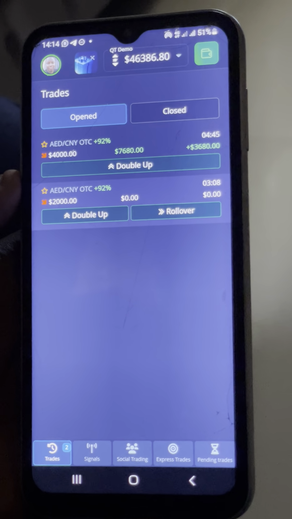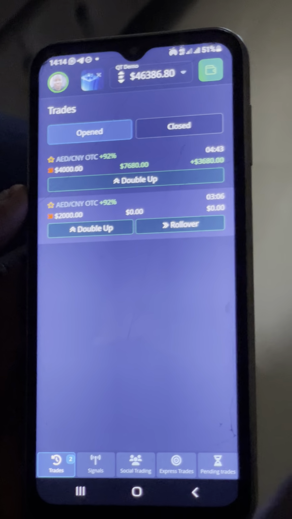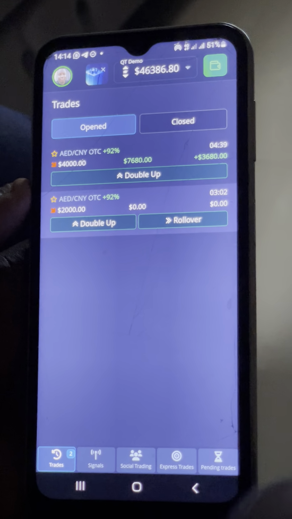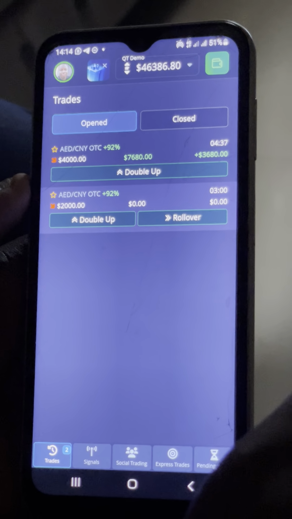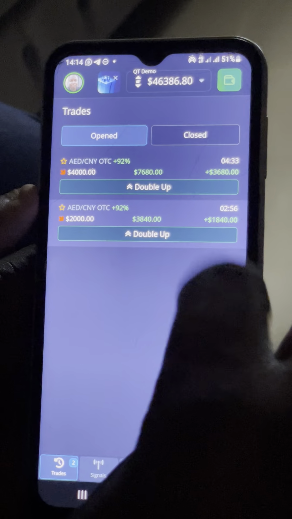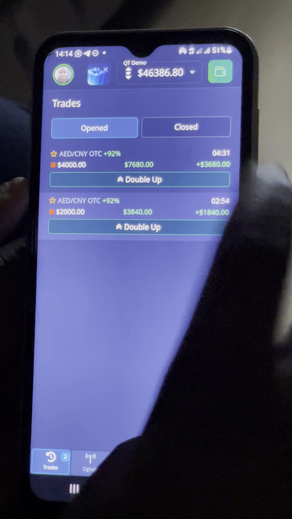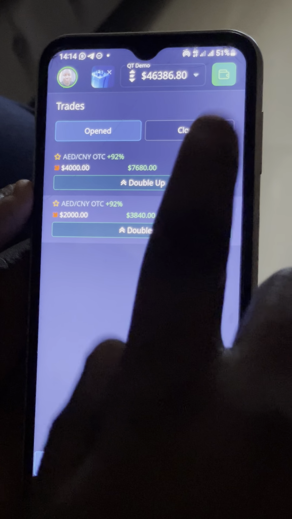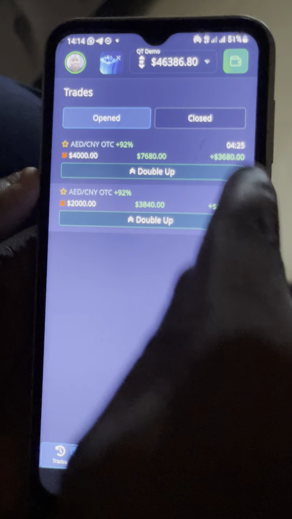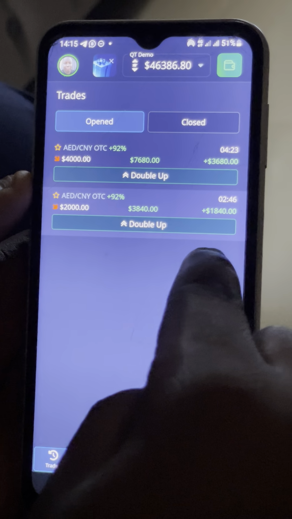The reason why I activated, you must wait for the first one to end though, because you don't know, it might eventually end in profit. For the purpose of this session, I cannot wait for that 5 minutes. So you have to wait, and it is because I didn't wait. But you can see both of them are on profit now. One is on profit of $3,708. The second one is $1,800 because I used $4,000 for the second one, $2,000 for the first one.